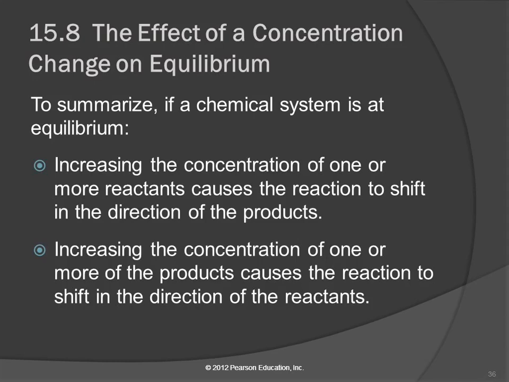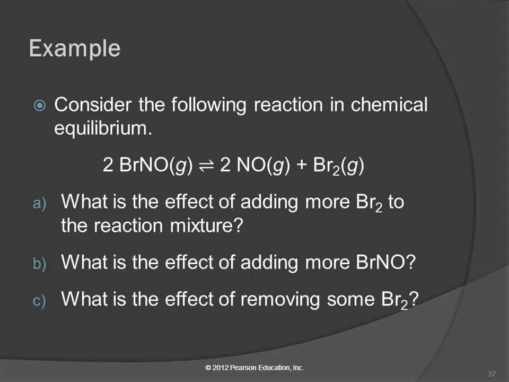If a chemical system's at equilibrium, increasing the concentration of one of the reactants causes the reaction to shift to the products. If you increase the concentration of a product, it causes the reaction to shift to the reactants. So let's look at this equation and see what happens when we add Br2. If we add Br2 to this, is the reaction going to shift to the right or to the left? It's going to shift to the left, because when we add Br2, it's going to go to the left, trying to get rid of some of that.